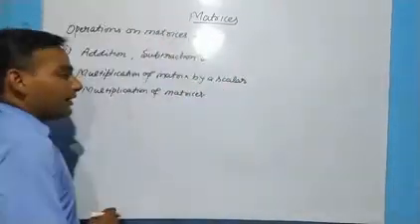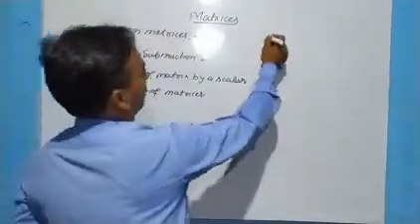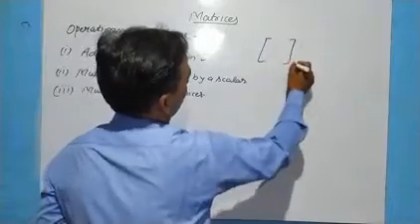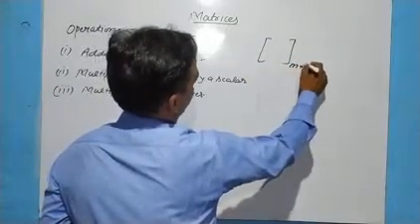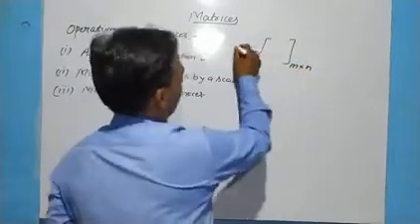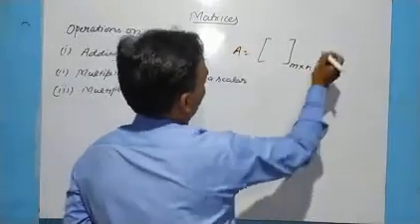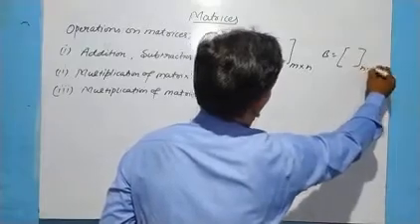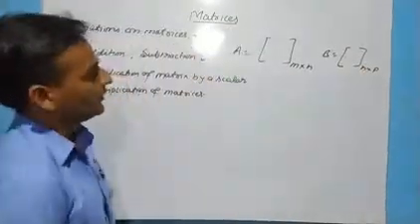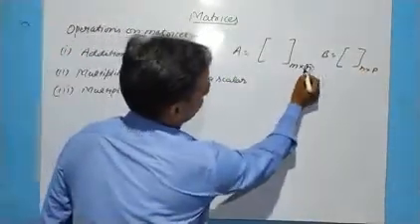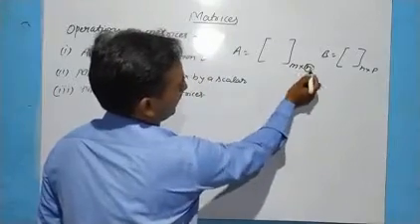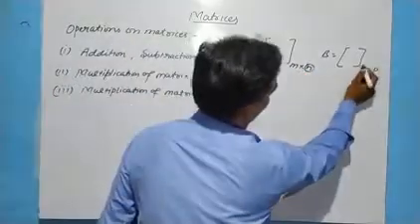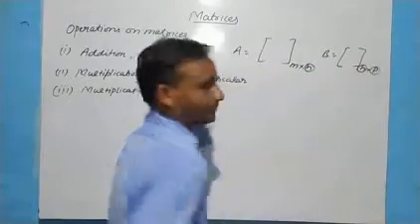Listen carefully. If we have any matrix A of order m cross n, and a second matrix of order n cross p. Listen very carefully. M cross n, and the second one, row and column, is n cross p.